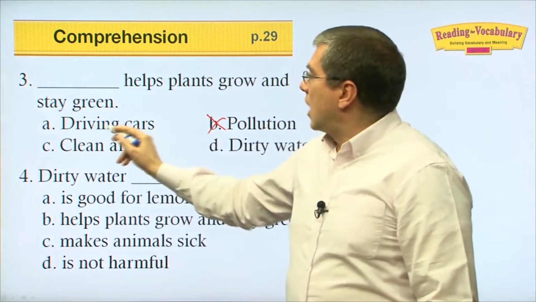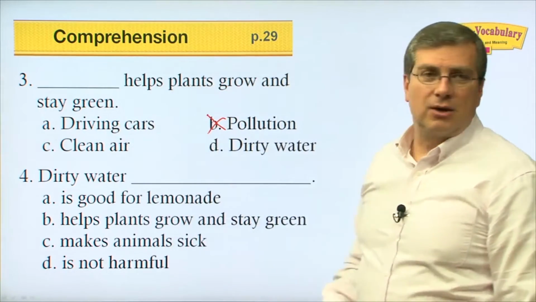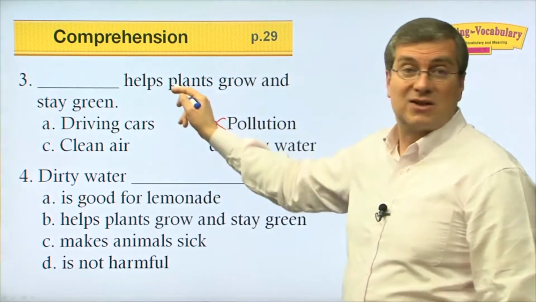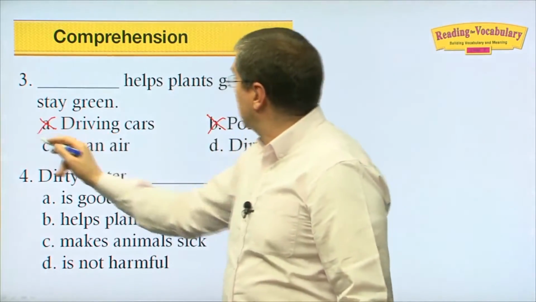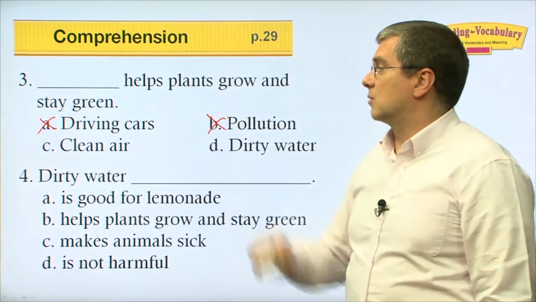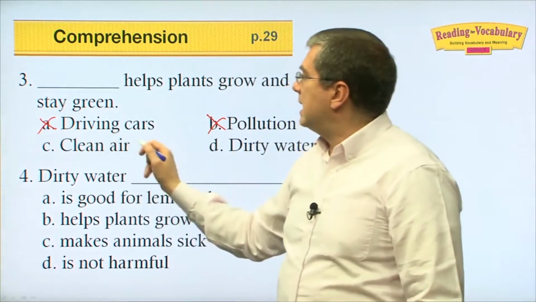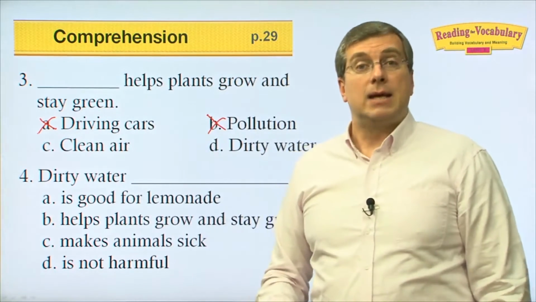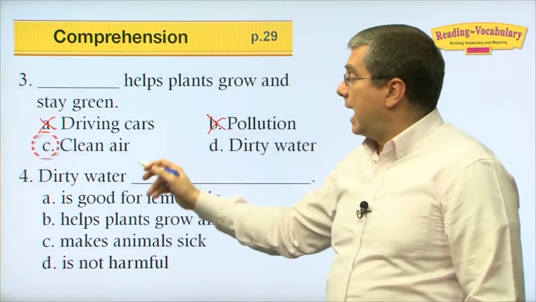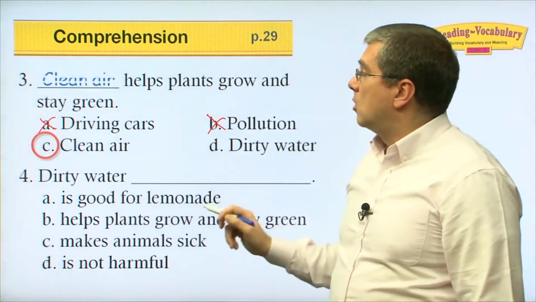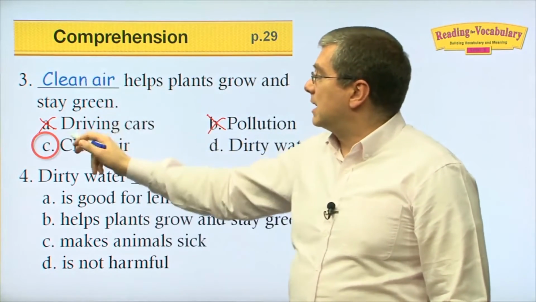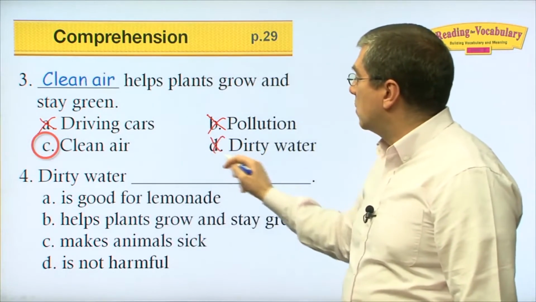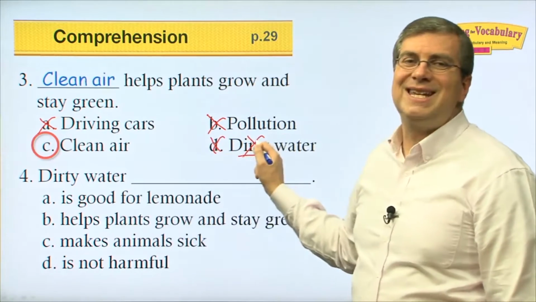What about A? Driving cars helps plants grow and stay green. Huh? Driving cars makes pollution, and pollution does not help plants grow and stay green. So A is wrong too. What about C? Clean air. Clean air helps plants grow and stay green. Yeah, sure, we talked about that. Clean air is what helps plants grow and stay green. Not only clean air, but also clean water. So D, where it says dirty water, no, not dirty water, clean water.